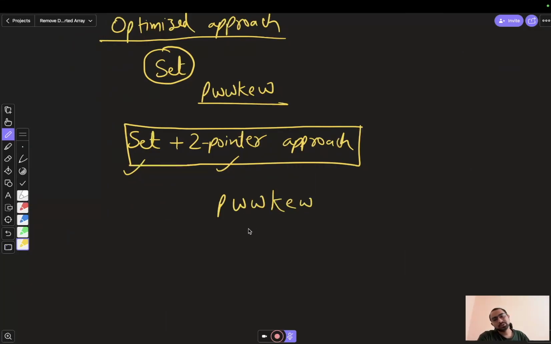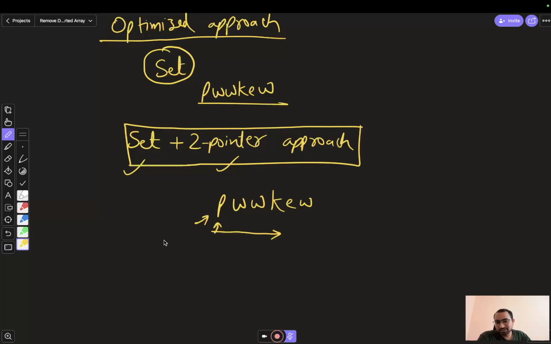Now I will have my two pointers, one which will be in the beginning and one which will also start at the beginning, but it will keep on running to the right side. The first pointer will keep track of all the unused characters in the current substring.